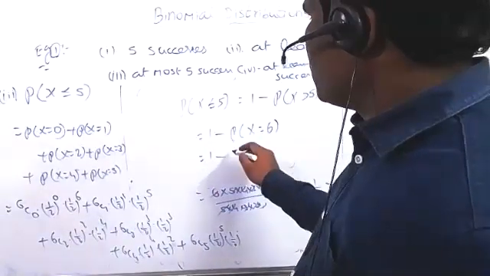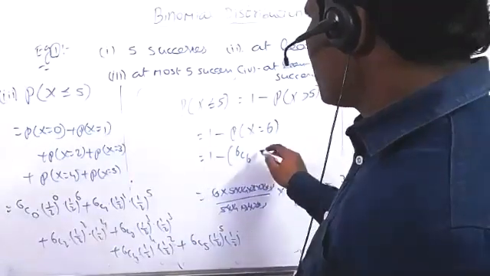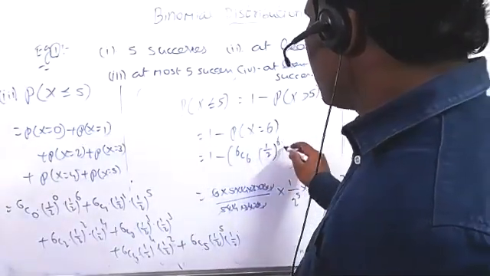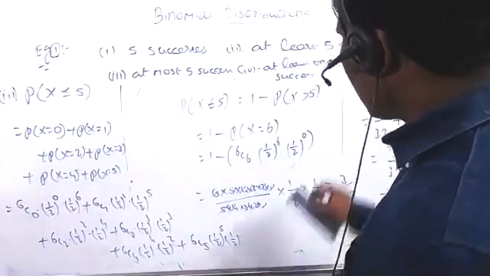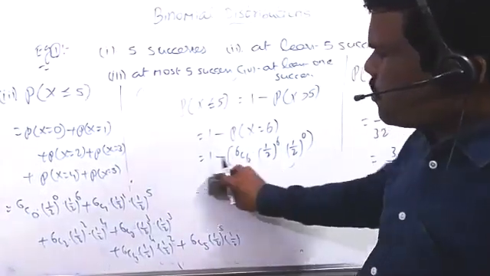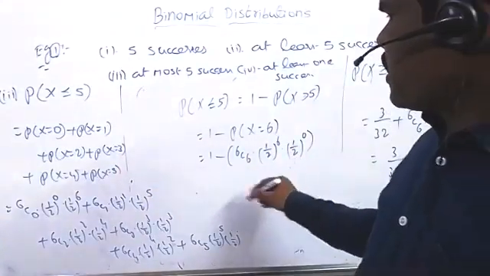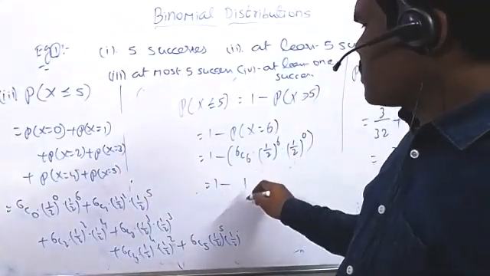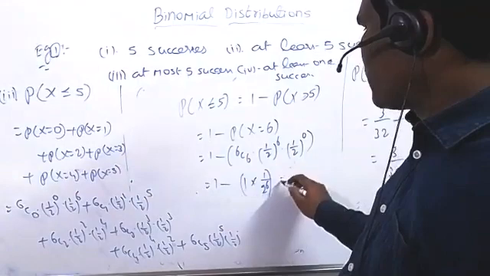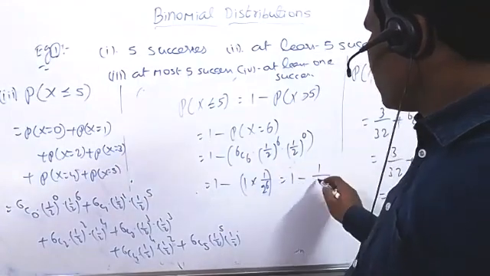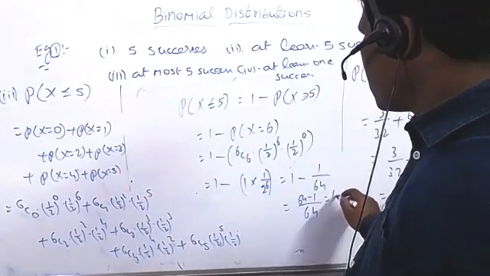So 1 minus 6C6 into (1/2)^6 into (1/2)^0. That means we have to think smartly here, instead of taking the complete thing, we take this condition and get the answer easily. So 1 minus 1 into (1/2)^6, that is 1 minus 1/64. 64 is the LCM, so 64 minus 1 equals 63/64.